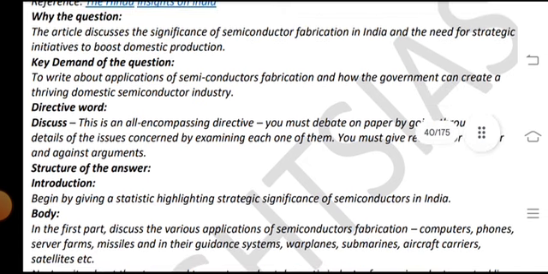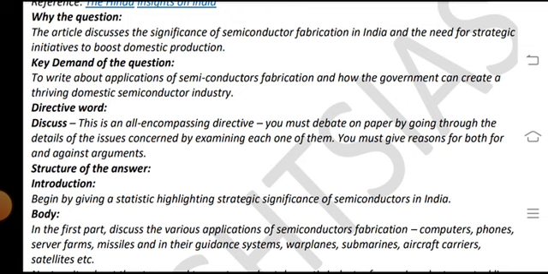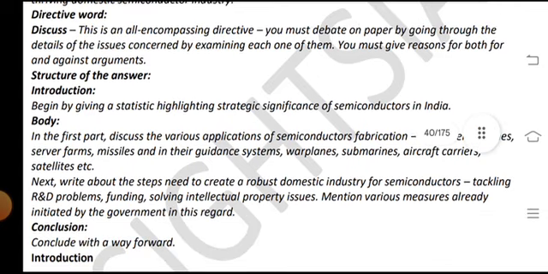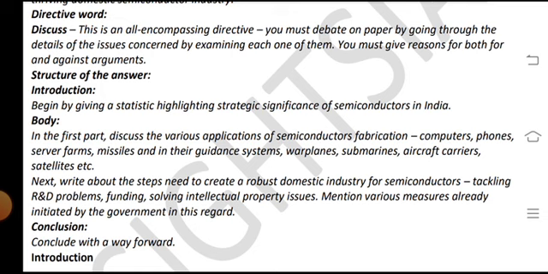Why the question? The article discussed the significance of semiconductors and fabrication in India and the need for strategic initiatives to boost domestic production. The key demand of the question is to write about the applications of semiconductors and fabrication, and how the government can create a thriving domestic semiconductor industry. Directive word: discuss. This is an all-encompassing and direct debate on the issue given, with details of the issues and concerns, examining each one of them, and you must give reasons for both for and against arguments.